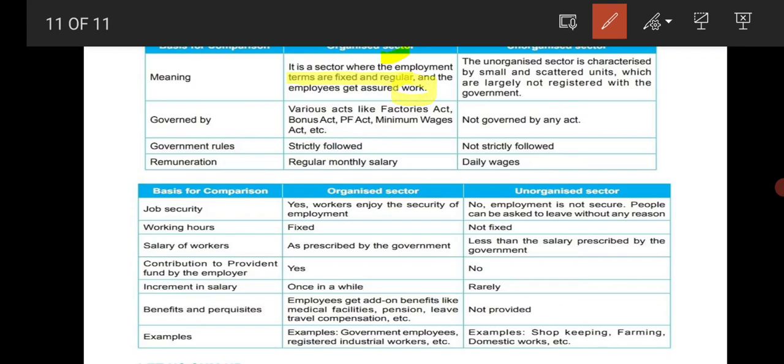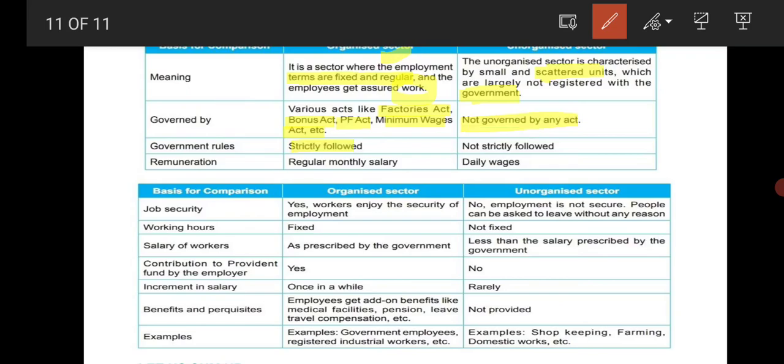The name itself says it is organized. Unorganized means small and scattered units, largely not registered with the government. In organized, they have a particular way to do everything. So there are many acts: the Factories Act, Bonus Act, PF Act, Minimum Wages Act. Unorganized is not governed by any act, so it is scattered.